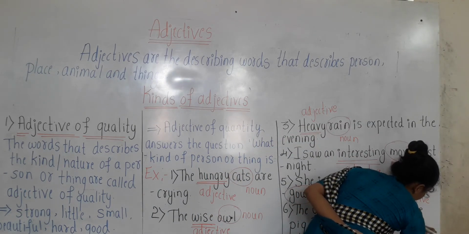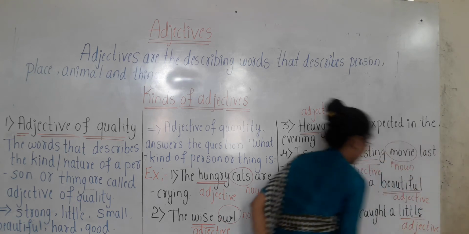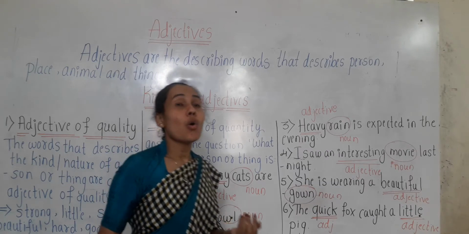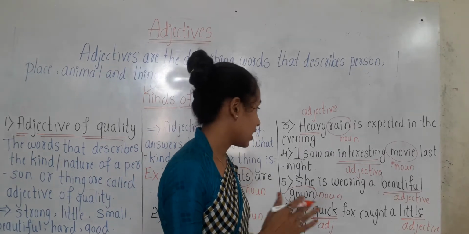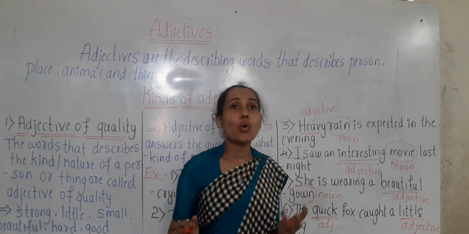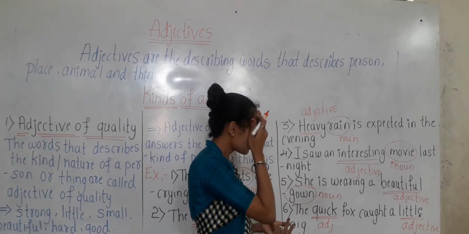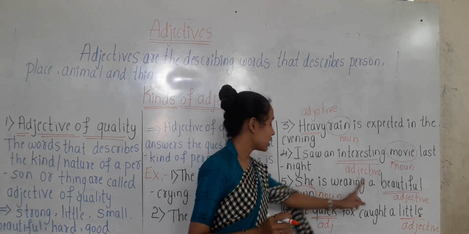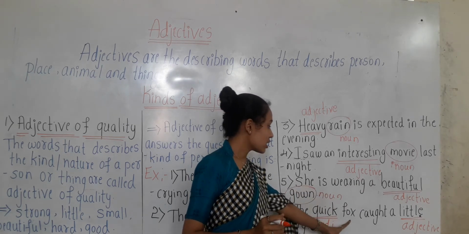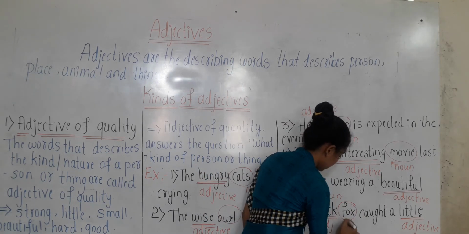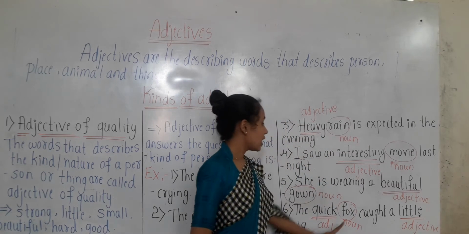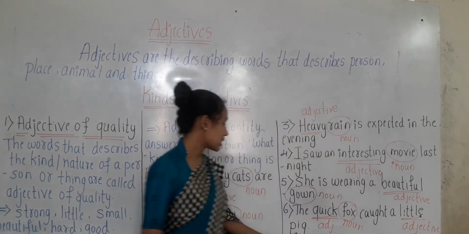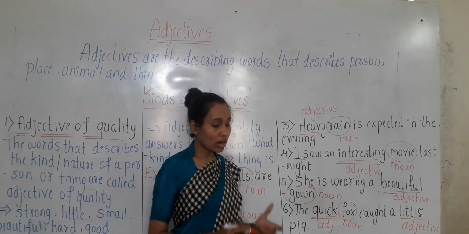So here we have two adjectives, little and quick. What kind of a thing or person is? Quality is denoting what kind of a person or thing it is, whether it is little or whether it is a quick animal. Okay children, so here gown is a noun. Beautiful is describing gown. Here fox is a noun, and quick is describing the noun fox. Here little is an adjective that is describing the noun pig. Have you got it children?